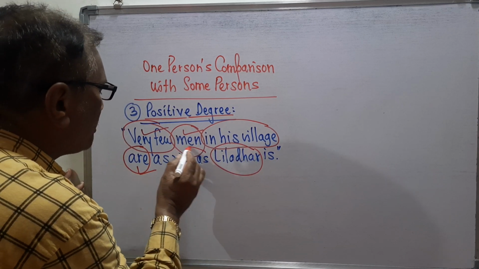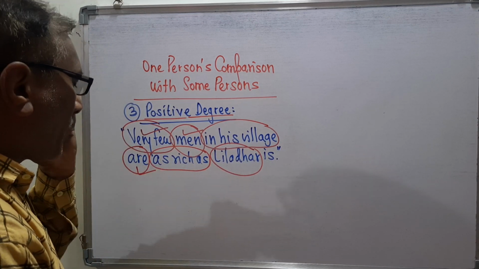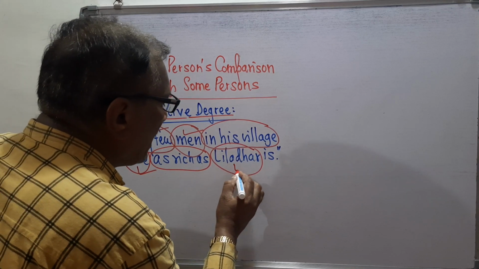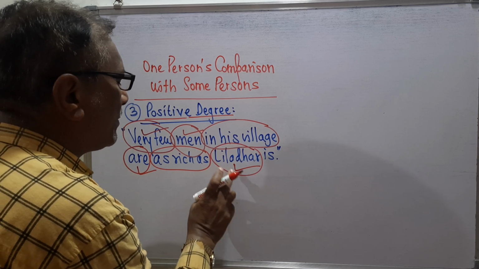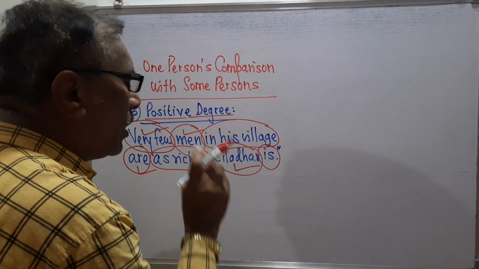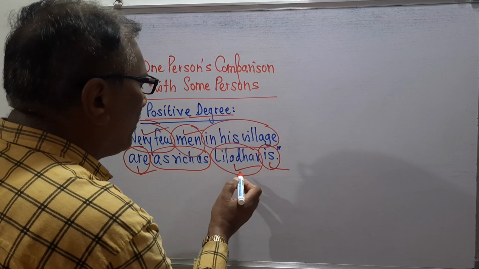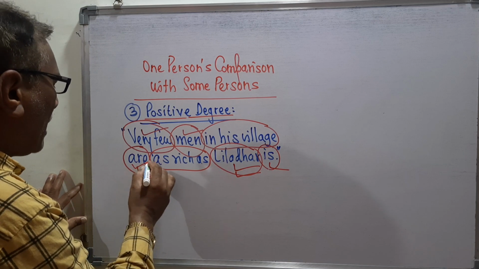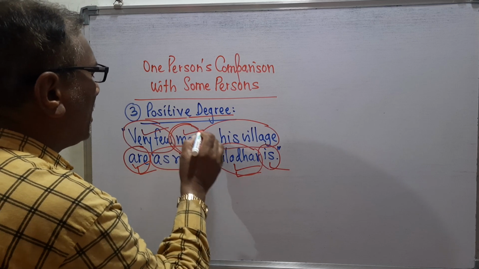Then as rich as means this is the PD form, or this is the positive degree form, and then take there Liladhar, means take there the first subject, and always this first subject should be singular, and then there should be the verb, and that verb should be singular, because this singular verb will be for this singular subject, and this are plural verb will be for this plural subject men.